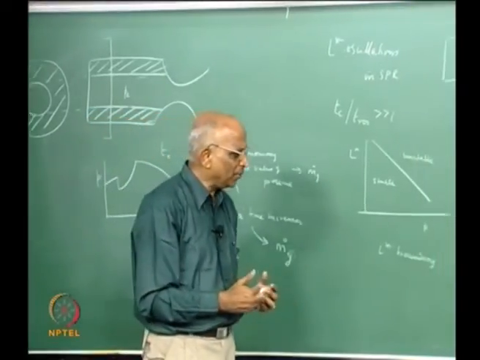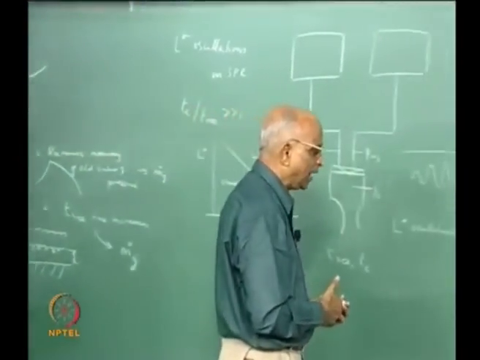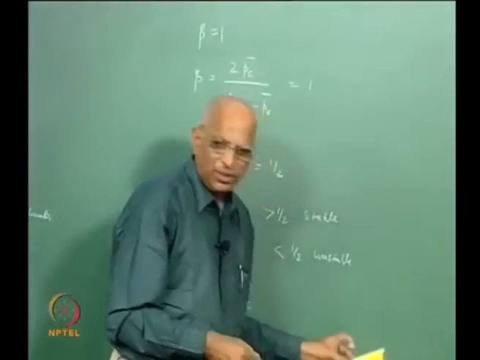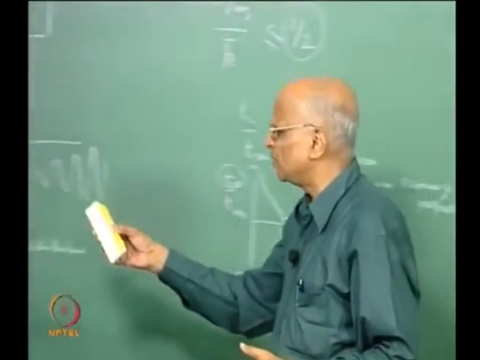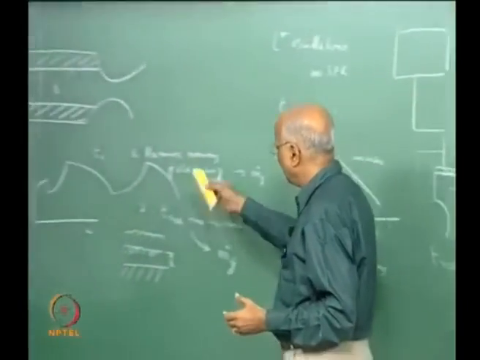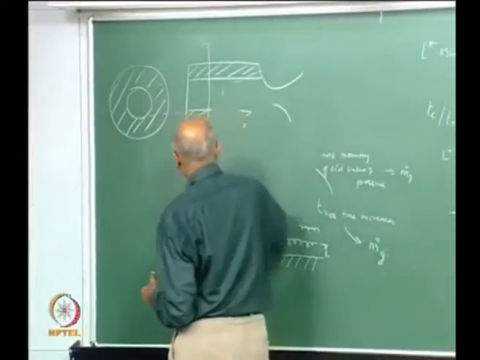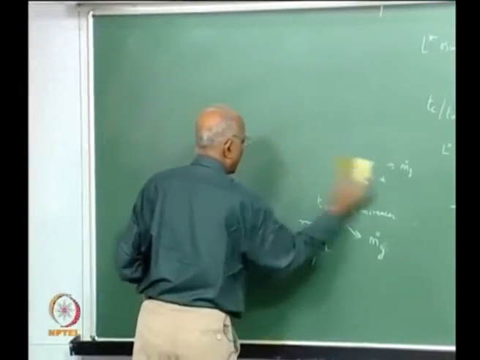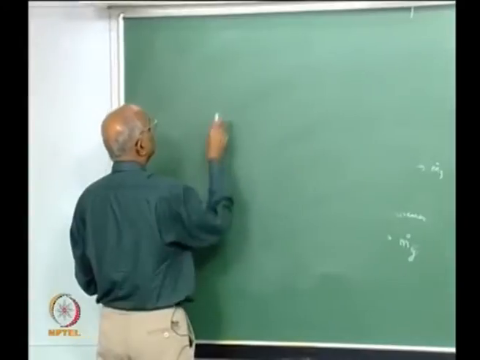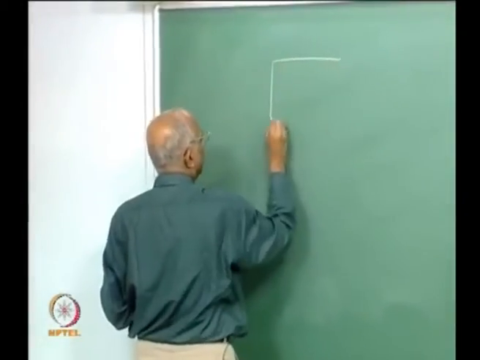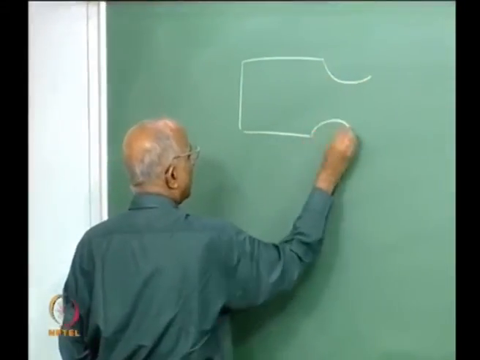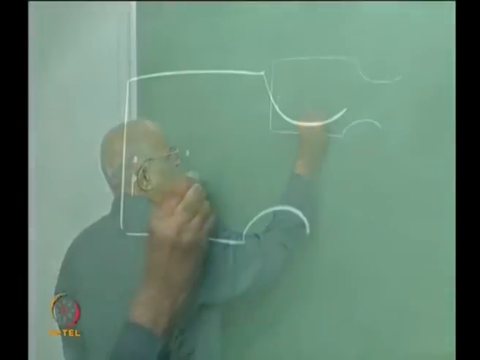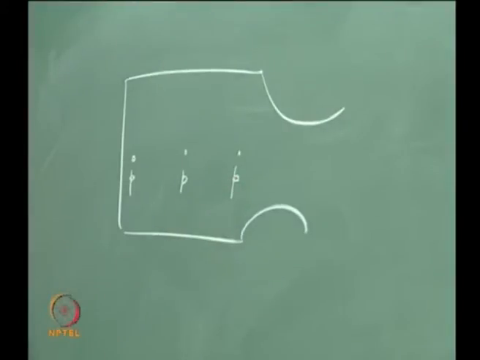Something which I thought I should differentiate at this point in time: whenever I talk in terms of feed coupled oscillations in a liquid propellant rocket or in terms of L star oscillations in a solid propellant rocket, all I am saying is that the pressure in the chamber or within the grain, at this point the pressure is the same, at this point the pressure is the same, at this point the pressure is the same.